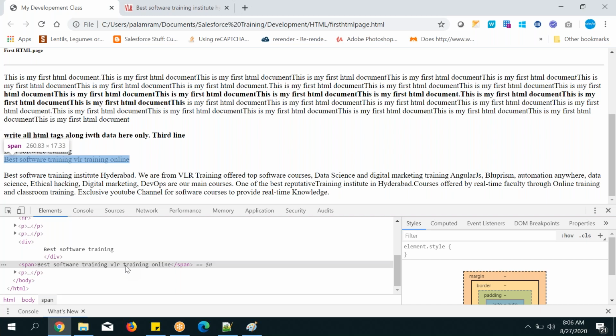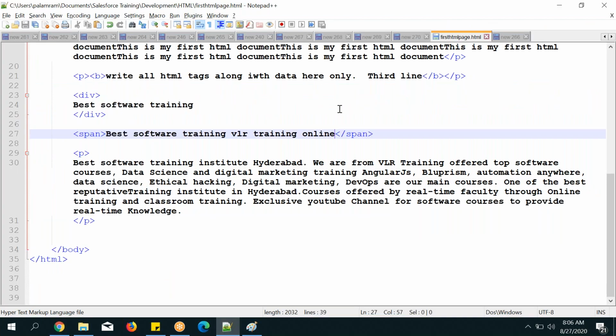Previously it was 141 pixel, now it is 260 pixel. Where am I seeing the pixel? On top of the blue highlighted text, there is a pop-up kind of thing, right? On the span it shows 260.83 by 17.33, describing that element. That is called inline block.